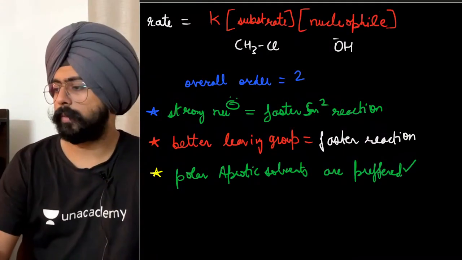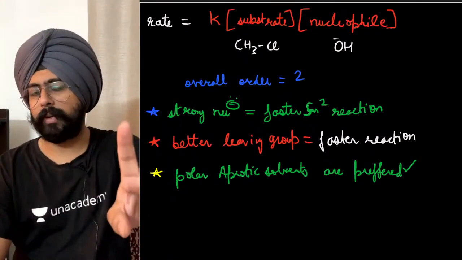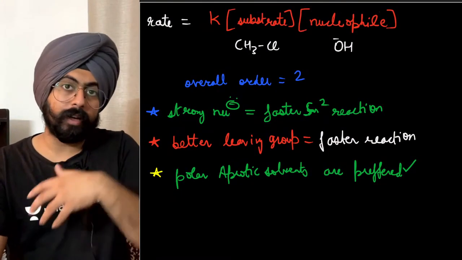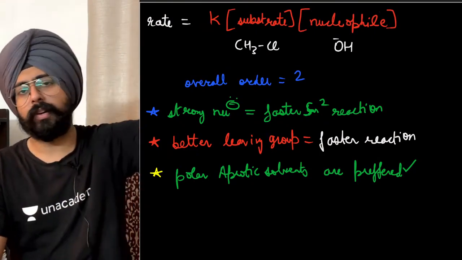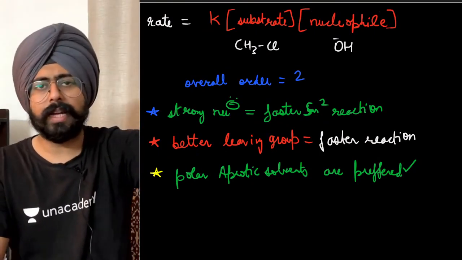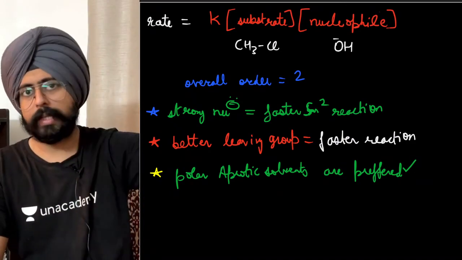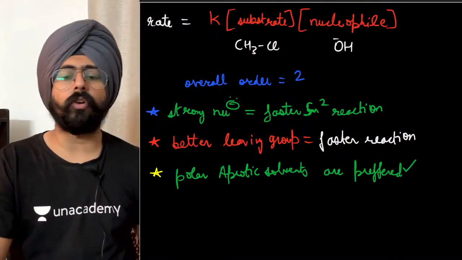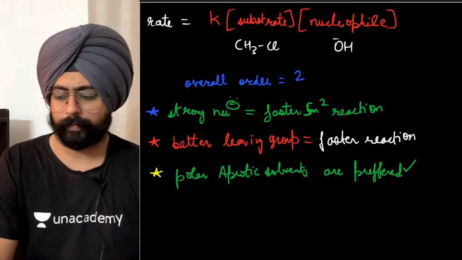Polar aprotic solvents are preferred over here. Polar protic are not preferred because polar protic solvents will give rise to charged species that will give rise to different reaction mechanisms. We don't want that. We just want a simple straightforward reaction. There's just one step, a quick step, no charge separation whatsoever. Polar aprotic solvents are preferred over here.